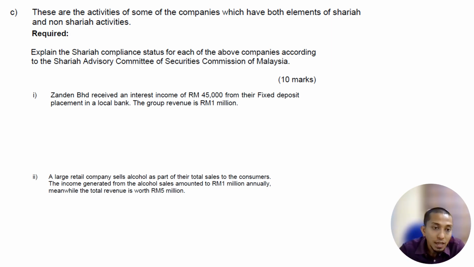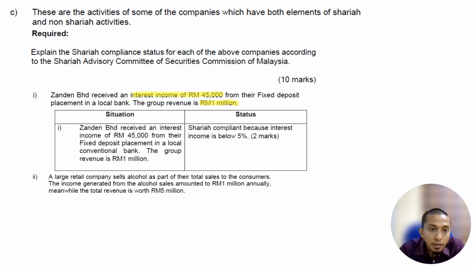The first one is Zandin Berhad, which received interest income of 45,000 from its fixed deposit placement in a bank. The group revenue is 1 million. So 45,000 over 1 million is definitely non-significant. It is still Sharia compliant because it is below 5%.